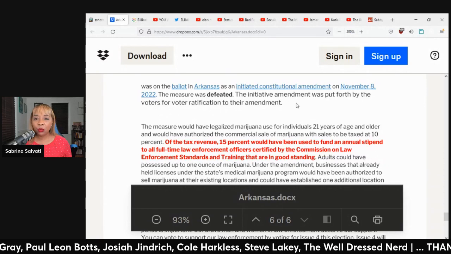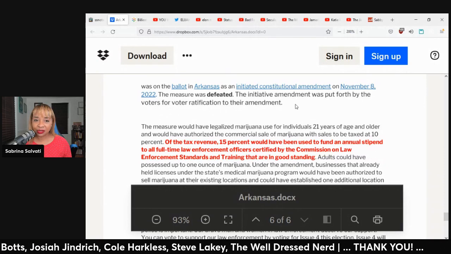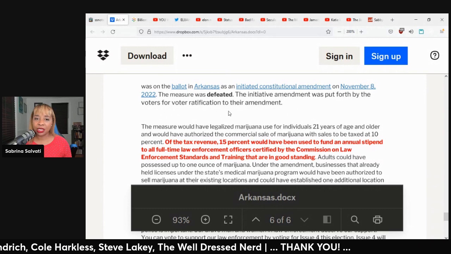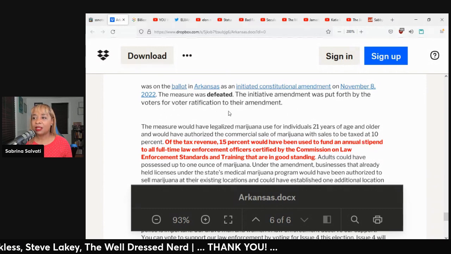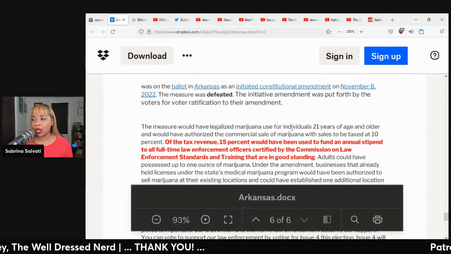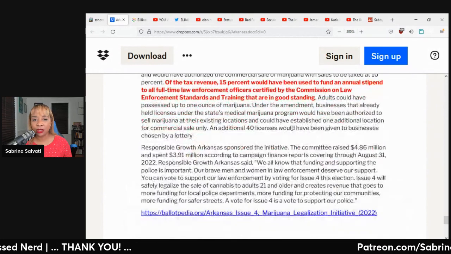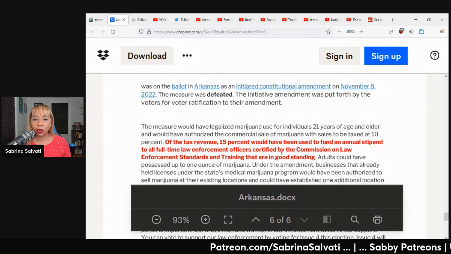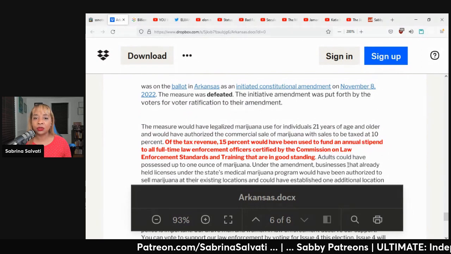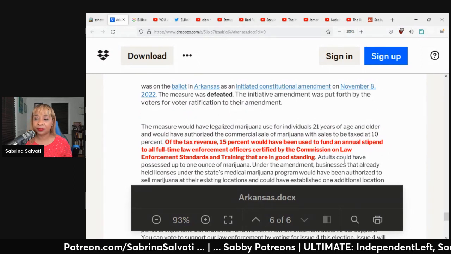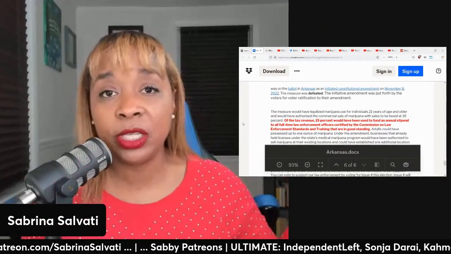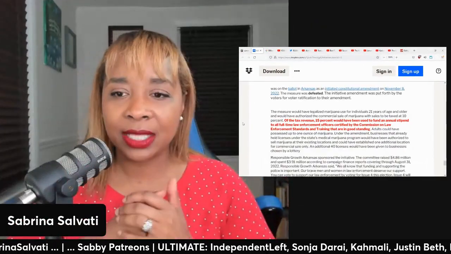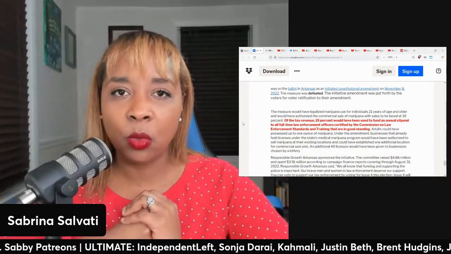The initiative amendment was put forth by the voters for voter ratification. The measure would have legalized marijuana for individuals 21 years of age or older, and would have authorized the commercial sale of marijuana with sales to be taxed at 10%. This is absolutely foolish because I have to tell you, I live in a state where we did legalize marijuana.